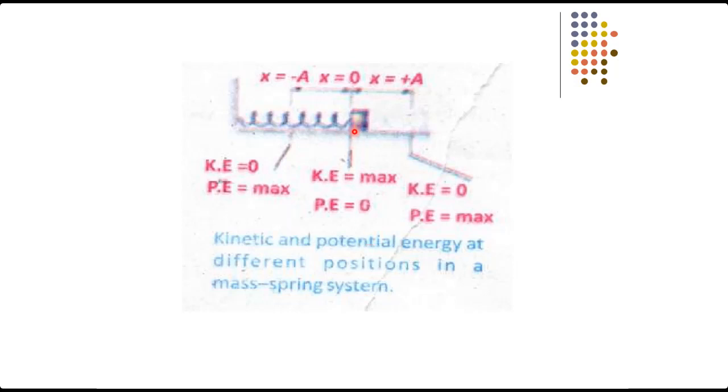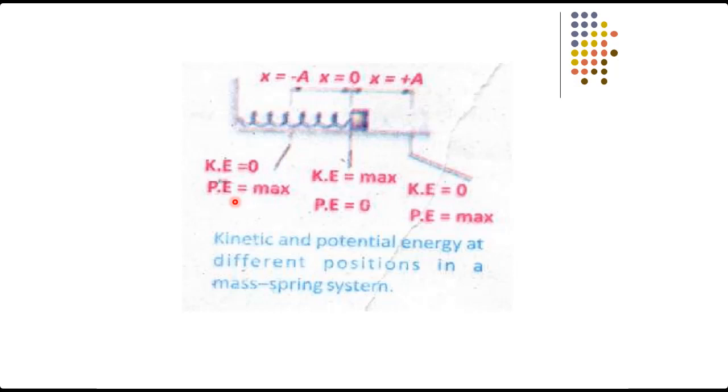At mean position, the kinetic energy of the body is maximum because the restoring force tends to move the body toward the mean position, and potential energy here is zero because in this position there is no net force acting on the body. It is neither in the stretched position nor in the compressed position. But at the extreme position the kinetic energy is zero and potential energy is maximum.